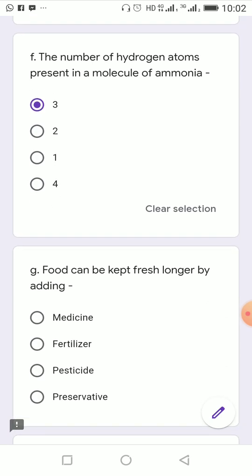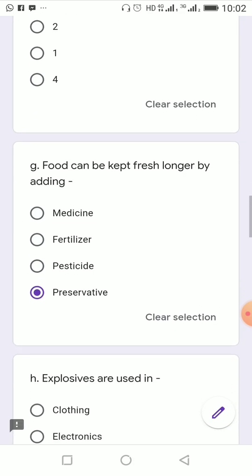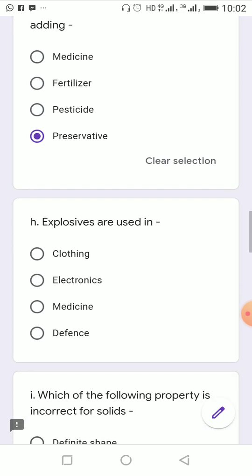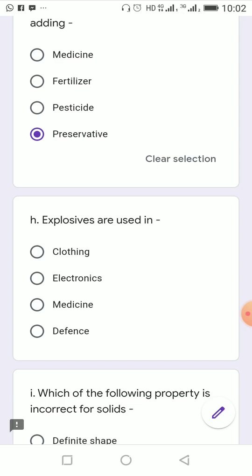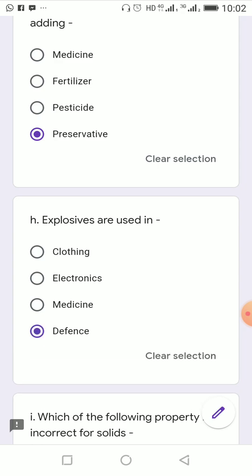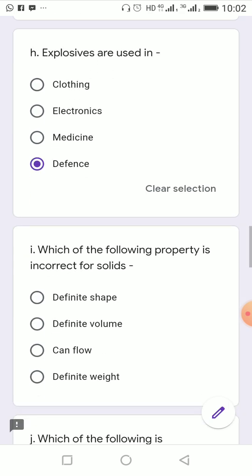Food can be kept fresh longer by adding medicine, fertilizer, pesticide, or preservative. These four were the options. Out of these four, preservative will be the correct answer. Preservative we use to keep the foodstuff fresh longer. Explosives are used in defense. Okay, we use explosives in defense.